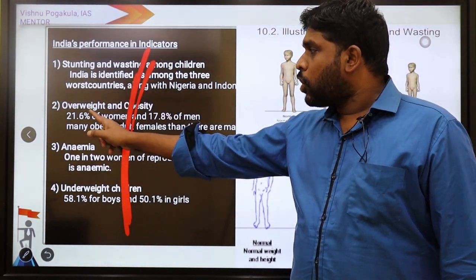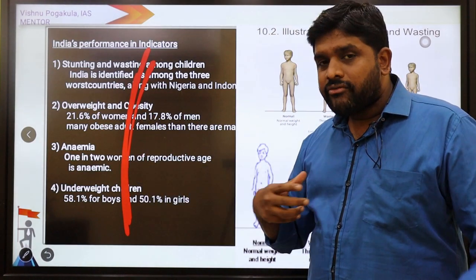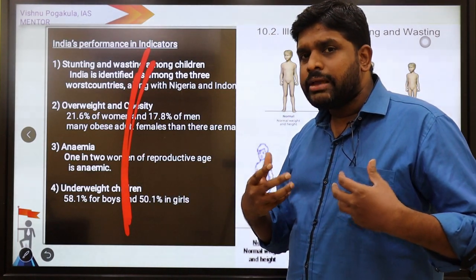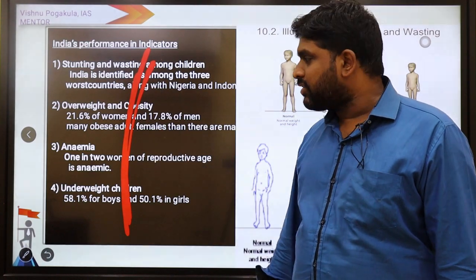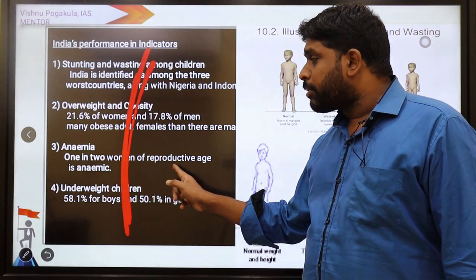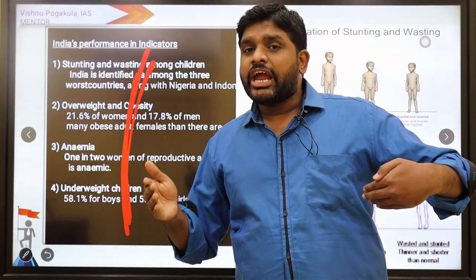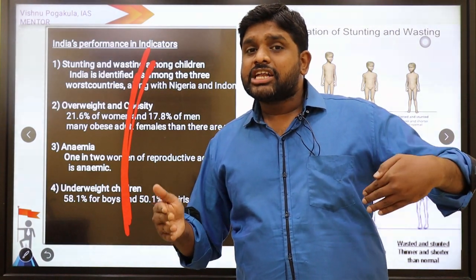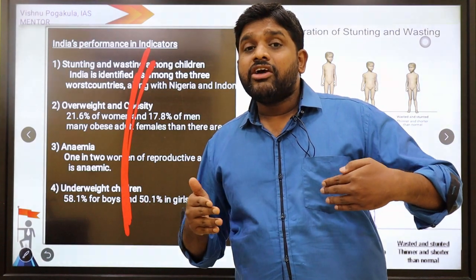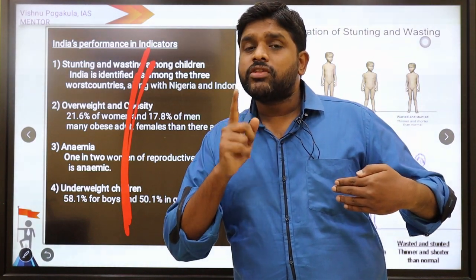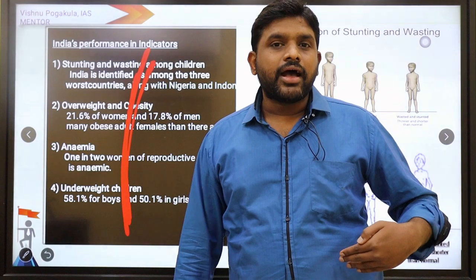Stunting and wasting among the children, overweight and obesity, anemia, where the blood loses hemoglobin levels, mainly women will be suffering a lot. 1 in 2 women of reproductive age is anemic. That means from menarche to menopause, 1 in every 2, that is 50% of women, is suffering from anemia.